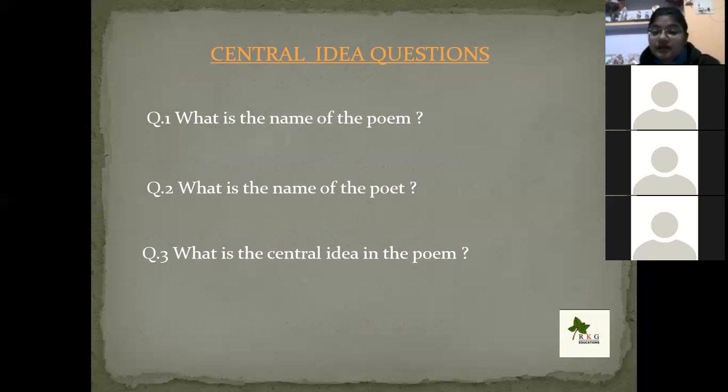What is the central idea of the poem? Ma'am, I don't know. Okay. The central idea of the poem is that the poet compares the daffodils and nature with his aloneness and loneliness in the journey.